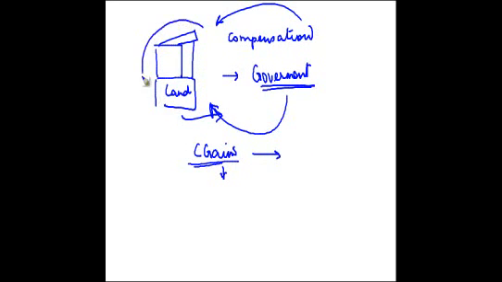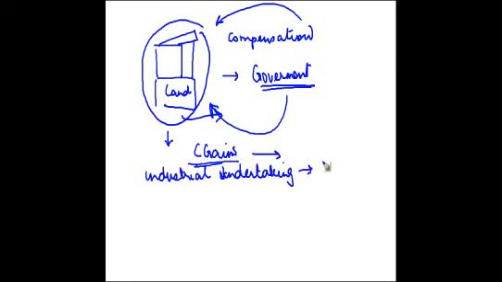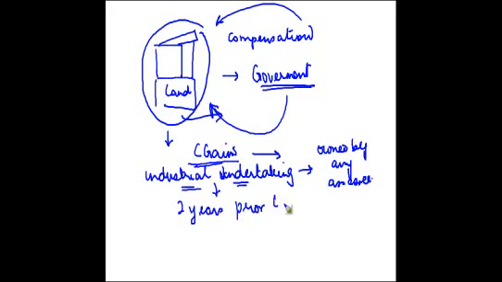If this land and building belongs to an industrial undertaking, okay, this industrial undertaking can be owned by any assessee, right? If this land and building belongs to an industrial undertaking and was used for the purpose of business during 2 years prior to the date of compulsory acquisition, right?